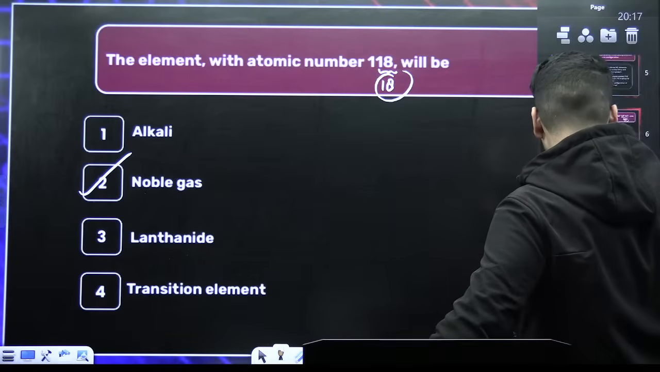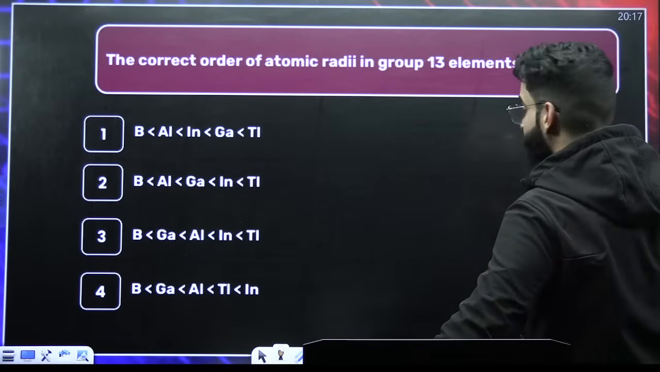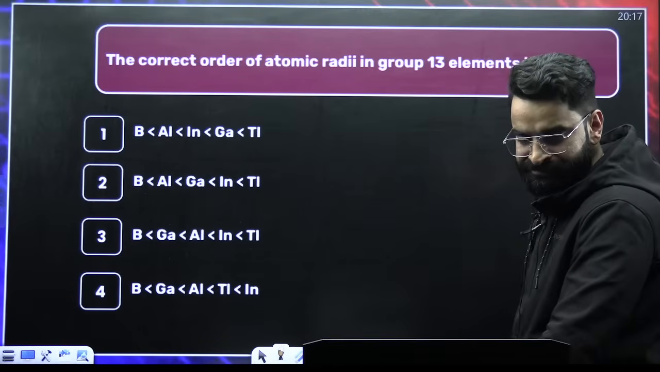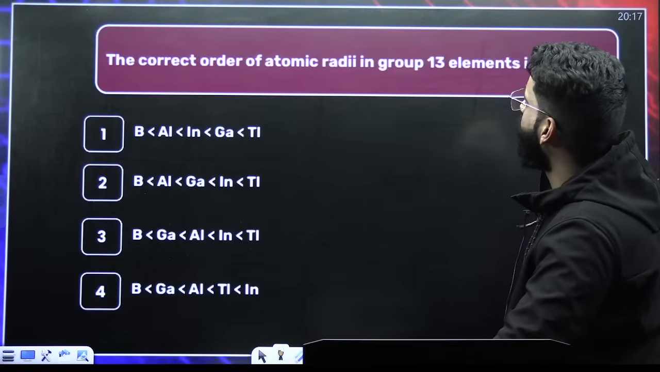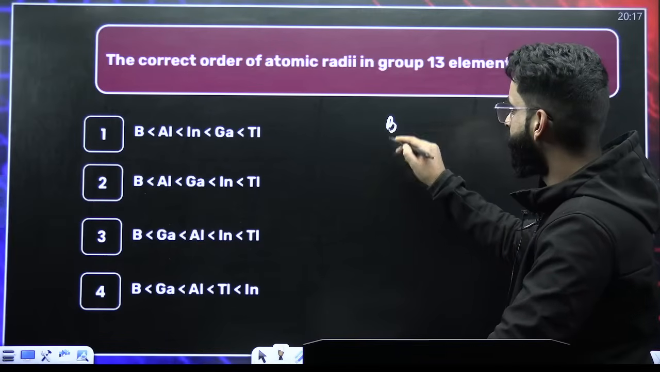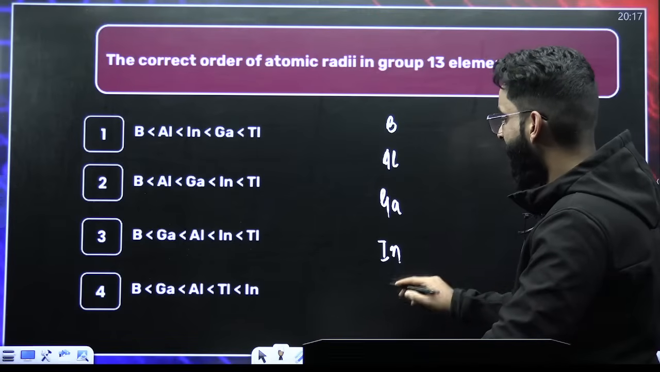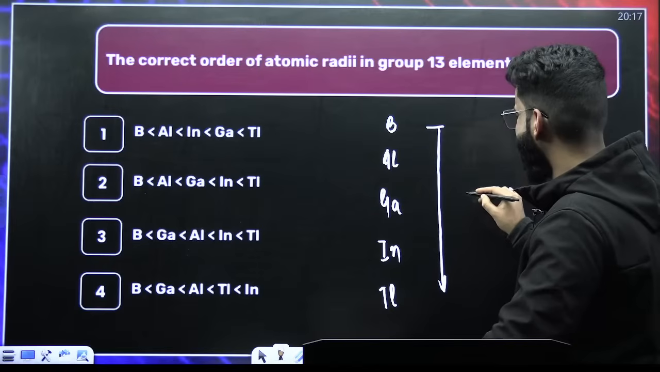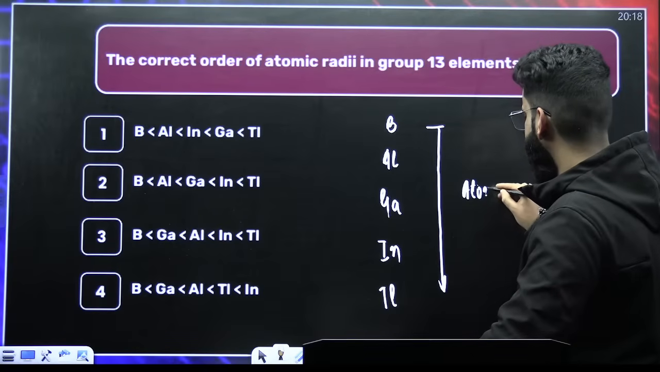Moving on to the next one. Tell me the answer of this question. Again, this is the sort of question which we discussed yesterday also. What do you think? The correct order of atomic radius of group 13. Group 13, right? Boron, aluminium, gallium, indium, and thallium. Down the group, what happens to the atomic radius? Atomic radius increases. We know that.